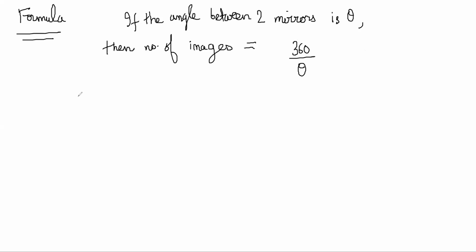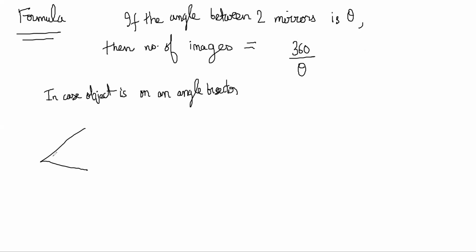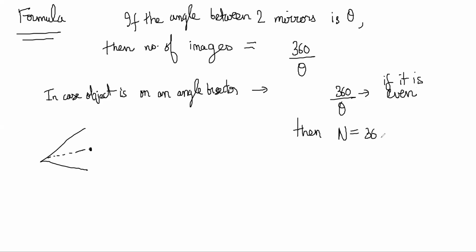So I'll just write it, in case the object is on an angle bisector. Angle bisector, by that I mean it's at the midpoint of the two mirrors, like this. The object is on the bisector line, right? Then with theta as the angle between the mirrors, if 360 by theta turns out to be even, then the number of images n is equal to 360 by theta minus 1, correct?